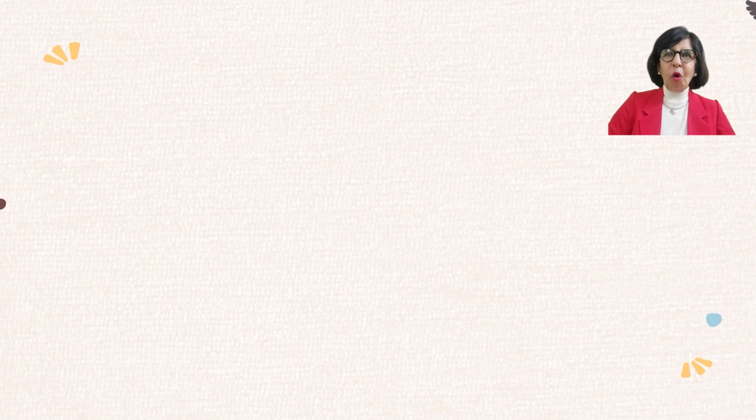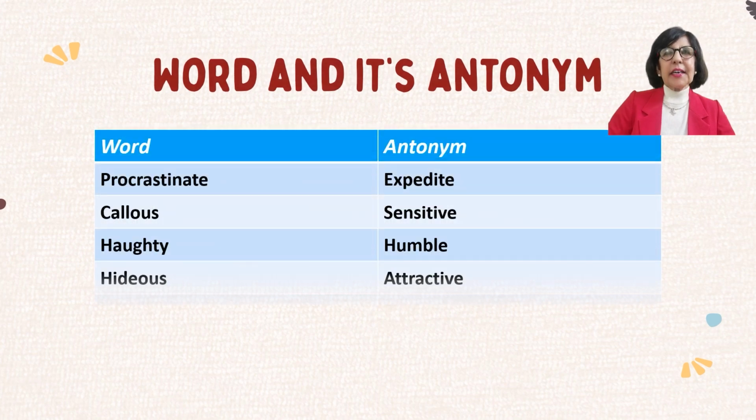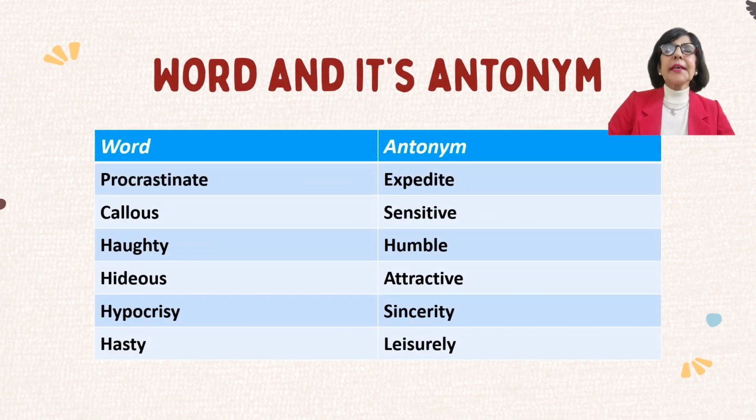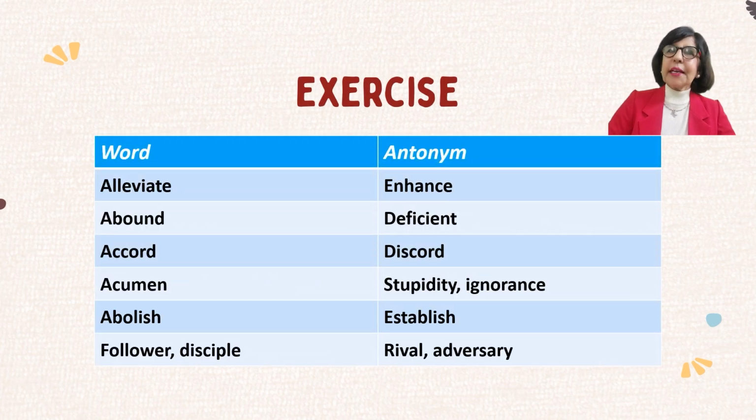Let's do a quick recap of all the words and their antonyms we just discussed before we move on to the assignment. Procrastinate. The antonym is expedite. Callous. Sensitive. Haughty. Humble. The antonym of hideous is attractive. Hypocrisy. Sincerity. And the antonym of leisurely is hasty. Now it's time to test your skills. Please pause the video. Please form sentences of your own to understand the usage of words and their antonyms in this slide.